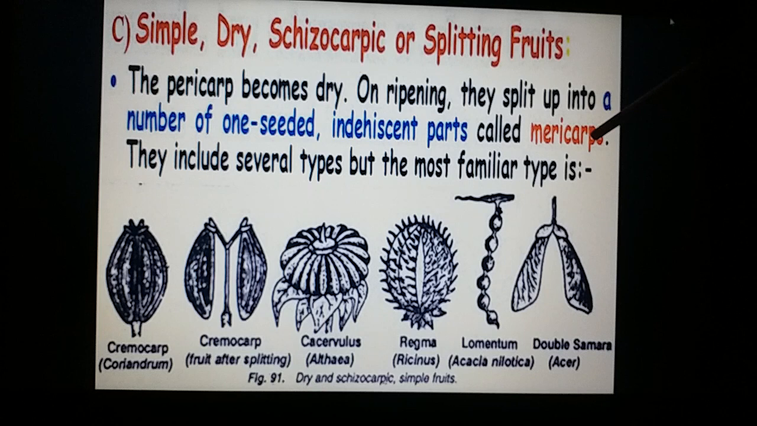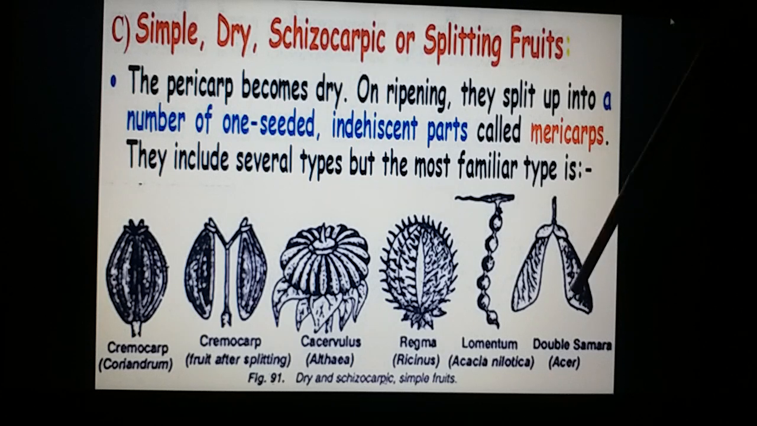What these pieces are called? Mericarp. Each mericarp behaves as an indehiscent fruit, which means it won't further dehisce, but it will have only one seed in it. And such pieces are called mericarps. So it is partially dry dehiscent, partially indehiscent. And such a fruit is said to be called schizocarpic.